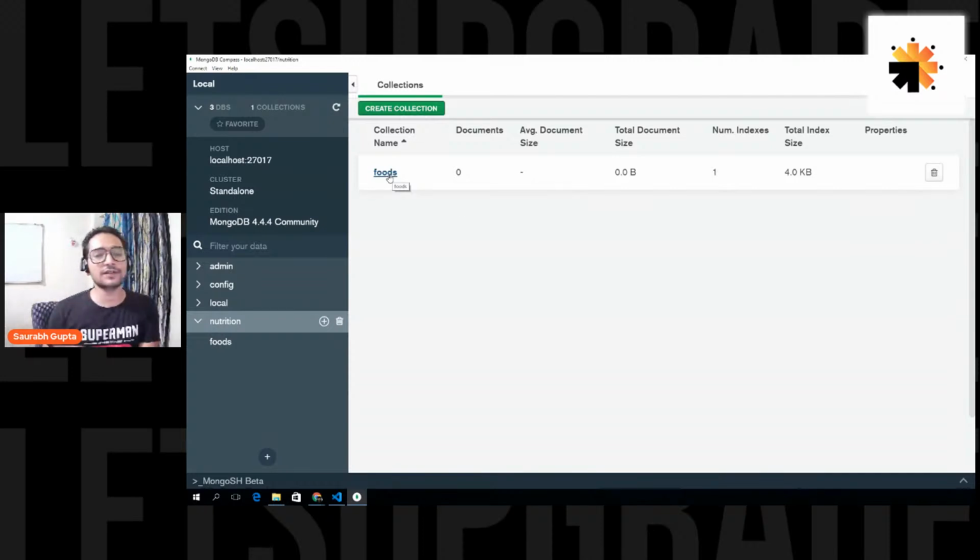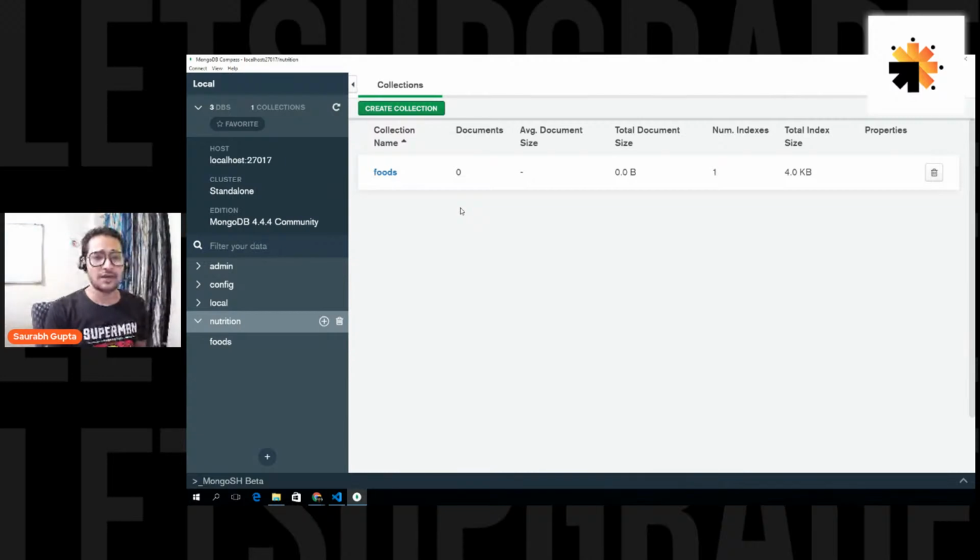Now, one more thing. What is a document? A document is nothing but an object of data. A single data item here is called a document. So basically a simple object which has, let's say, name, age, or for food, I'm going to store name, protein, carbohydrate, or something like that. That single object is going to be called a document in here. I'll show you a sample.